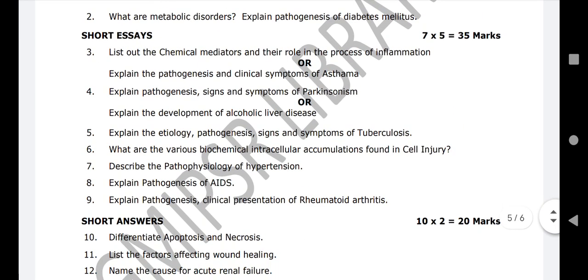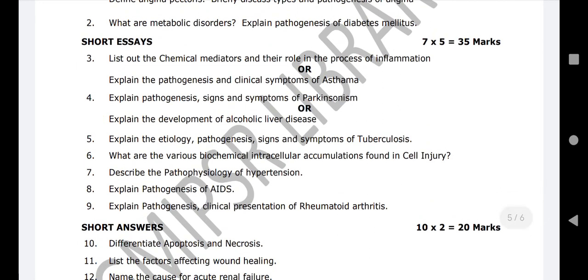Now see, list out the chemical mediators and their role in the process of inflammation. Here the question is simple. First you have to write what this inflammation is. Very important. After that, if you know, you can write the causes and symptoms. Generally 2 to 3 causes, 2 to 3 symptoms, it's better.